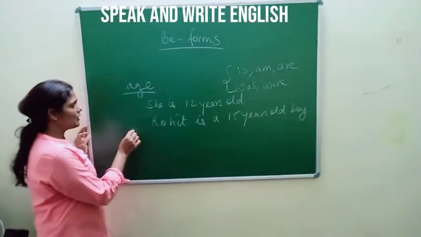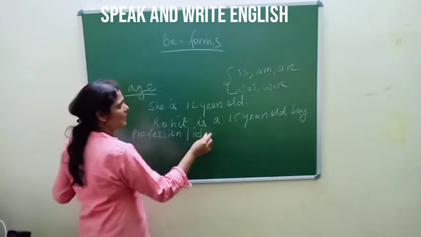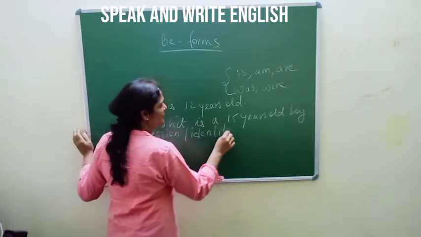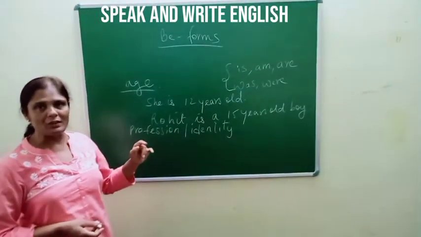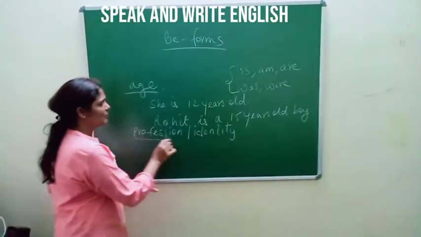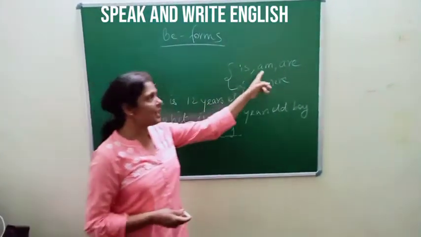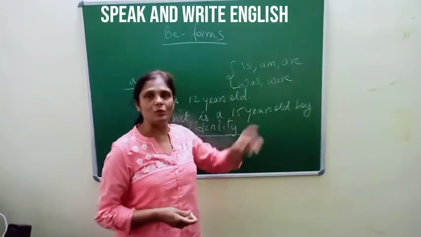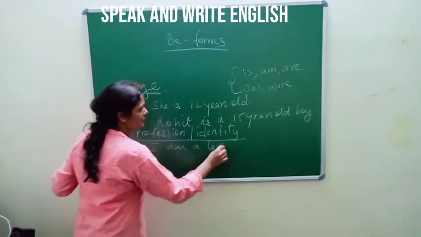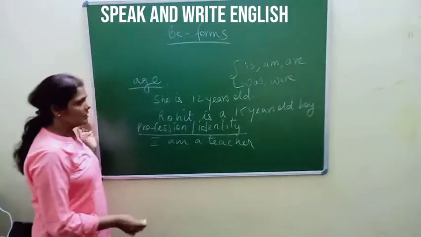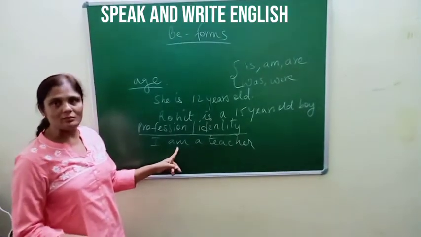Then when you are going to talk about a profession of a person, or when you are going to show an identity of a person, we make use of the be forms. Whether you are going to talk about an age or a profession or an identity of a person, we make use of the be forms is, am, are in the present and was and were in the past. For example, when I say, I am a teacher. So that's my profession. So when I want to talk about my profession, I shall be making use of the be forms.